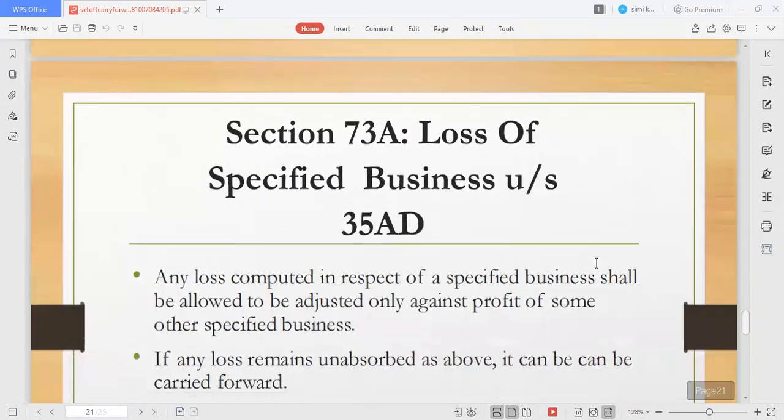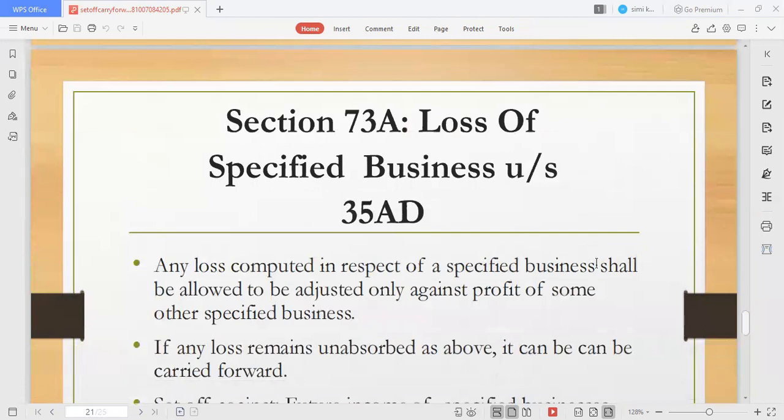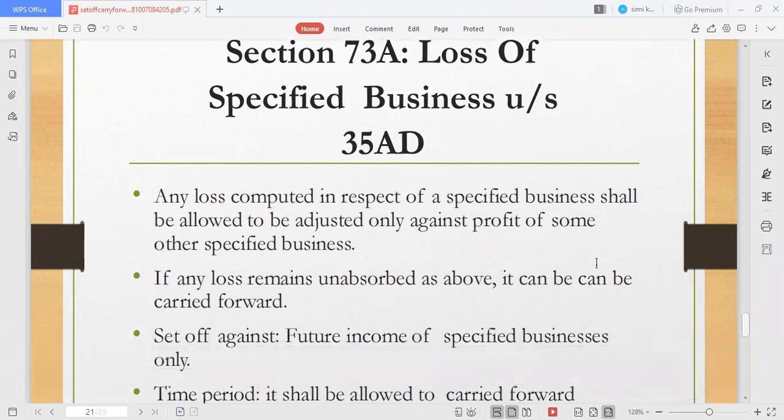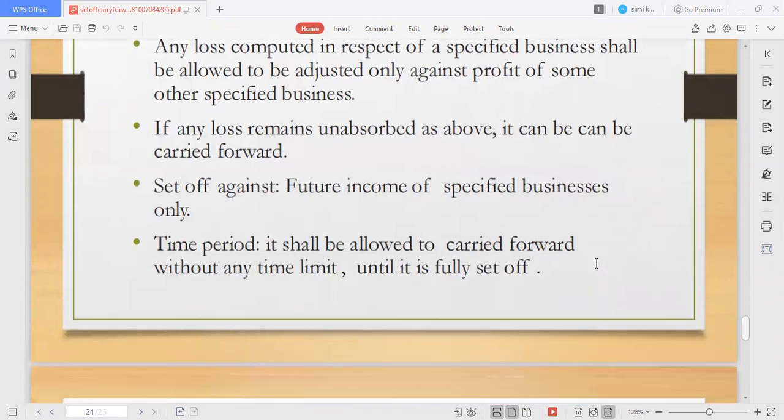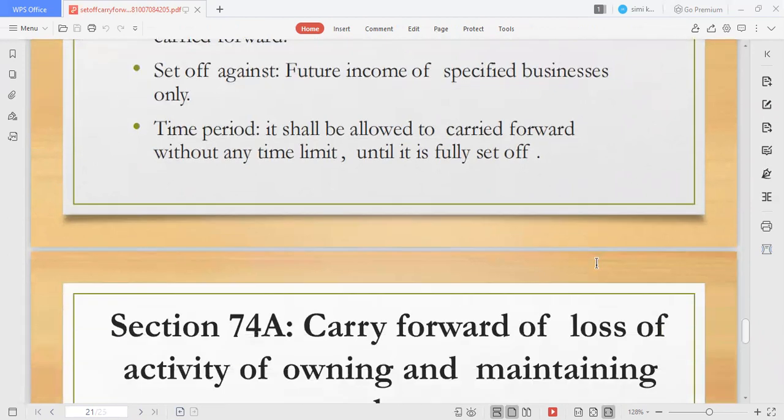Next section is section 73A, loss of specified business. If there is a loss in a specified business under section 35AD, and this topic we have started in profits and gains from business and profession, this is very important. If you are facing any kind of loss in such a section, then it is to be adjusted only against the profit of some other specified business. If any loss remains unabsorbed, it can be carried forward and set off against future income of specified businesses only. The time period allowed to carry forward is without any time limit.